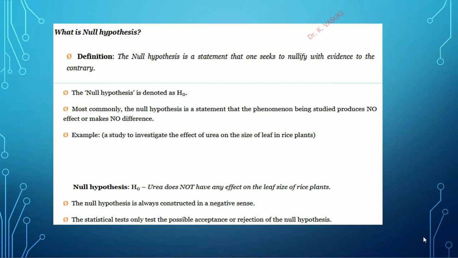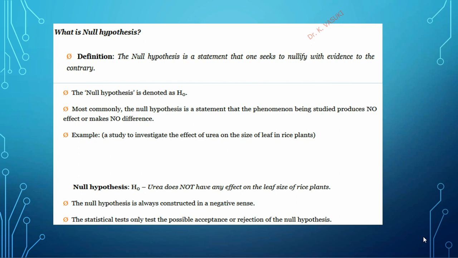The null hypothesis is a statistical hypothesis which is testable within the framework of probability. On the contrary to the research hypothesis, we set the null hypothesis in the negative form. If we set there is a relationship between rainfall and food production, in the opposite we have to set there is no relationship between rainfall and food production. That is called the null hypothesis.